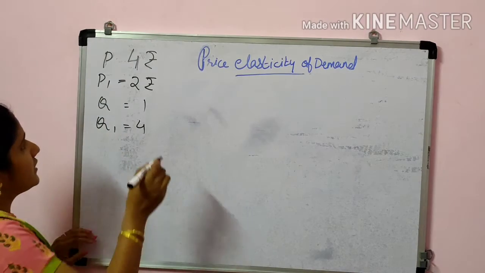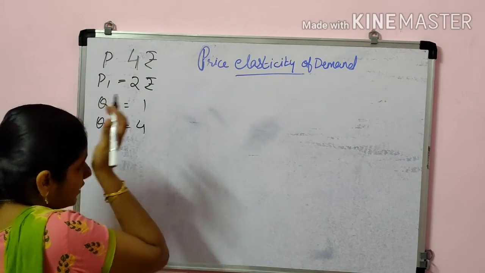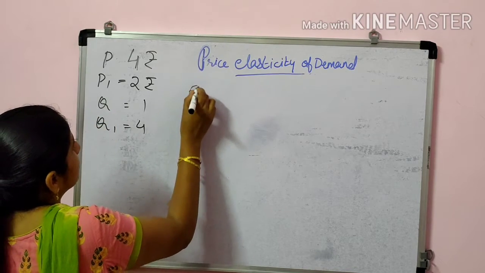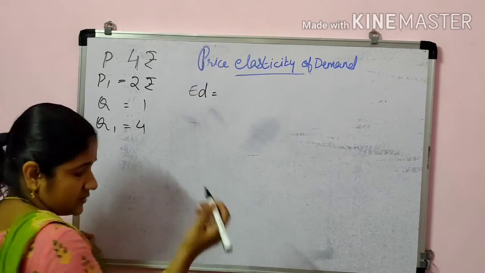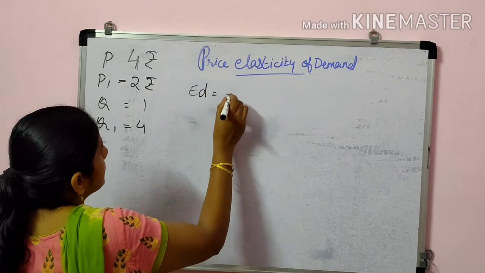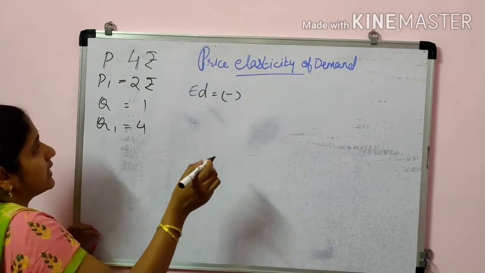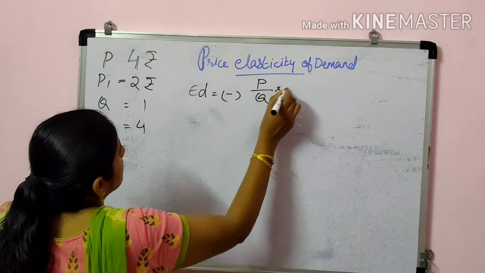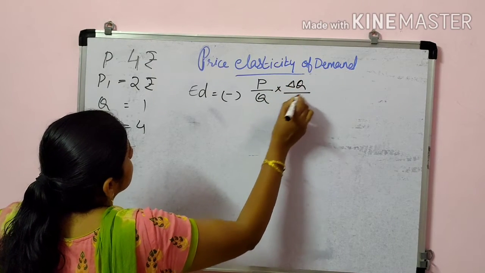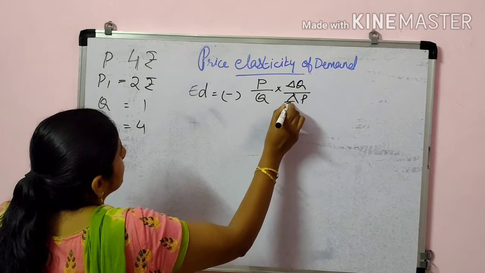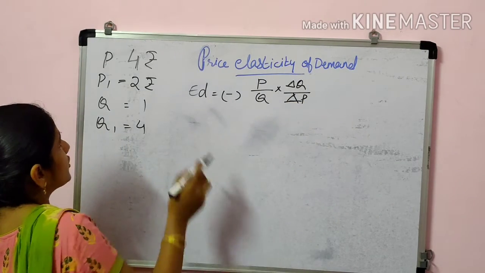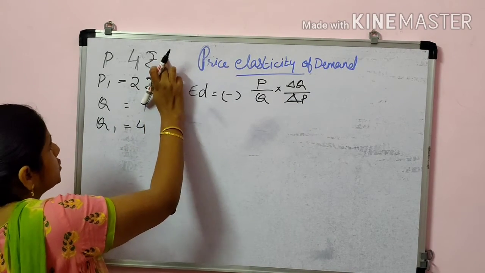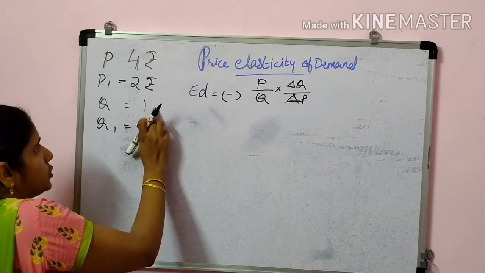Okay. Now see, what is the formula for elasticity of demand in this method? That is elasticity of demand equals minus of P upon Q into delta Q upon change in price. So here the price is given to us, quantity also given to us.